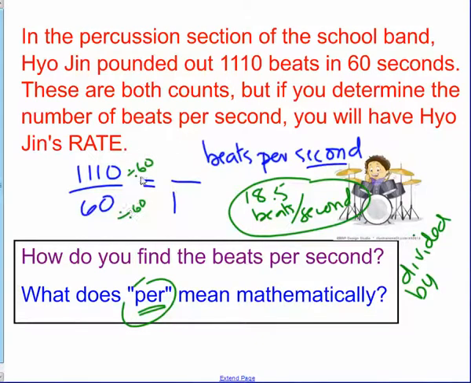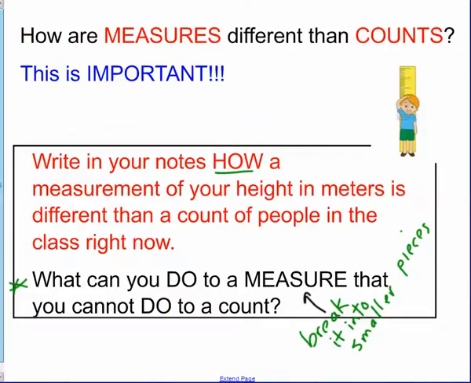If I divide by 1, it doesn't change anything. So I divide 1,110 by 60, and I get this rate per second of 18.5 beats. So mathematically, when you have per, like if I ask the question, how many beats per second is it? That's a hint that to find that rate, you divide all the beats by all the seconds. And that gives you that unit rate of 18.5 beats per second.